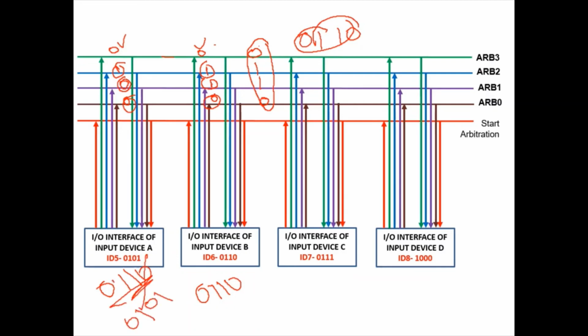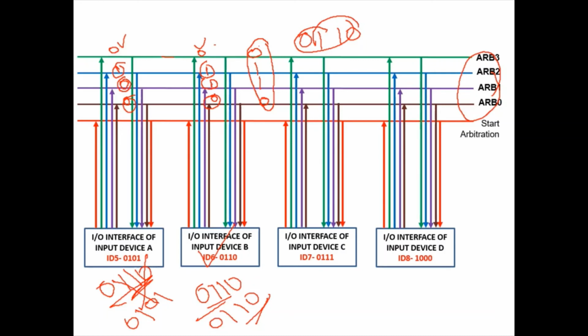So device A comes to know that it has lost the competition. But what about device B? It has received 0, 1, 1, 0 and its original ID is also 0, 1, 1, 0. This means that on the arbitration line, after the second time every device places its newly calculated ID, whatever value the arbitration line has is nothing but the actual address of the device which has won the arbitration process. So now device B has won the arbitration process.